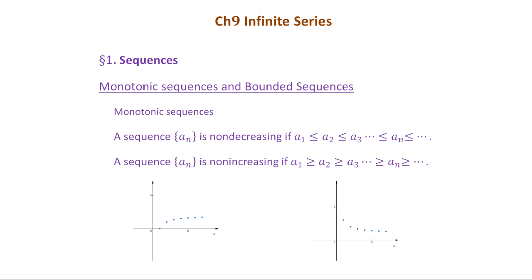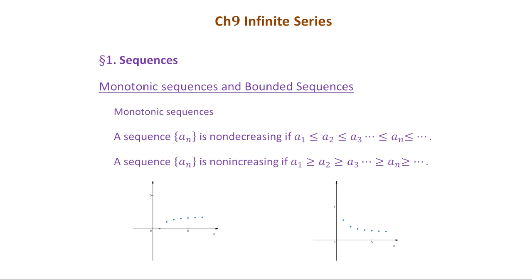If we plot the sequence in the graph, you can see the dots either going up or staying the same, as in the graph on the left below, and that's called monotonic. So it doesn't fluctuate.